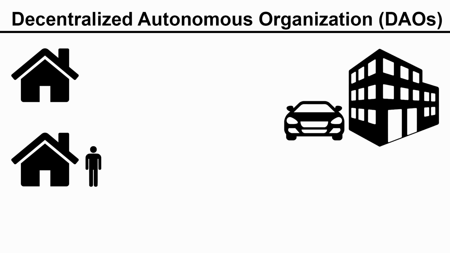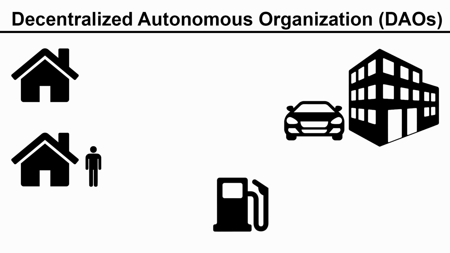And because of the smart contract, or the programming embedded in this organization, it can decide whether it needs to go to the gas station or not. Then there is a smart contract that governs how to interact with the gas station. The gas station itself can have a smart contract. The car checks the smart contract of the station, the station checks the smart contract of the car, and there is an exchange of gas or some sort of paying mechanism. Then the station fills up the gas of the car. So here the whole process doesn't need any human interaction or involvement.